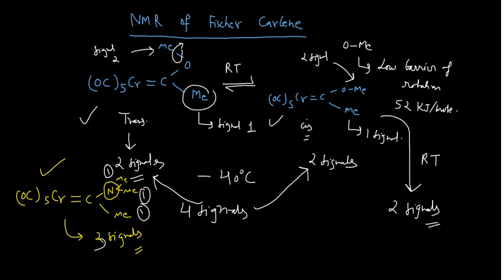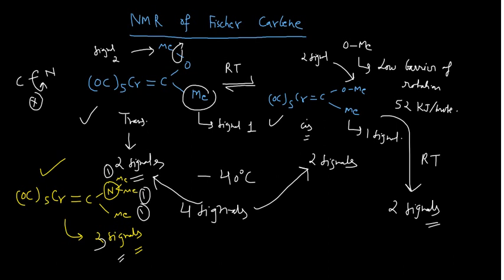Why? In that case there is no question of cis and trans, because this carbon and nitrogen cannot rotate very easily, as the barrier of rotation is quite high. The C-N rotational barrier is quite high, so there is no question of having different cis and trans forms. If that had happened, it could give 6 signals, but NMR gives only 3 signals.